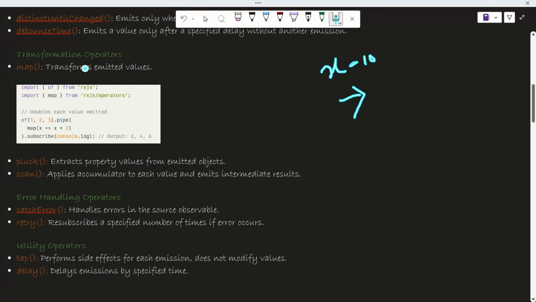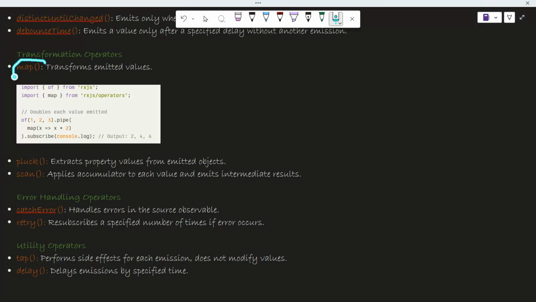Now I have transformation operators. These are also used. This map is used for transforming each and every value of your array or your observable. Like here I have said that you should multiply each and every value with 2, so I have used map. Again, if I wanted to multiply these and then tell me which values are greater than them, I can use map and filter together. So we can chain them, we can use them together.